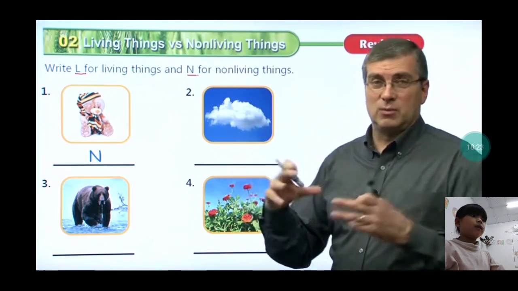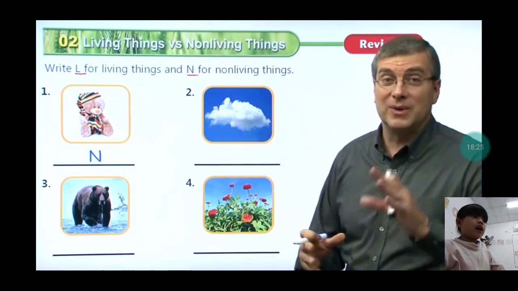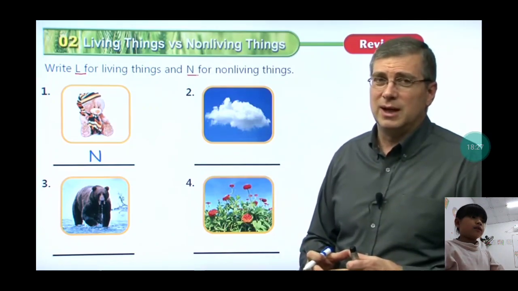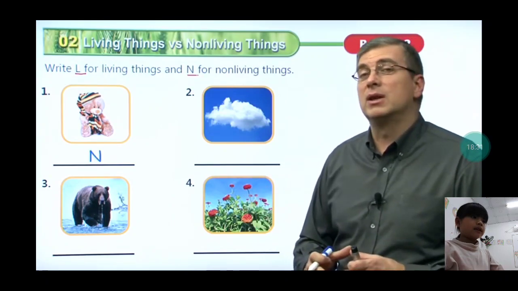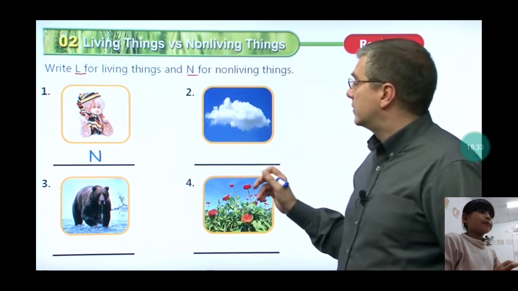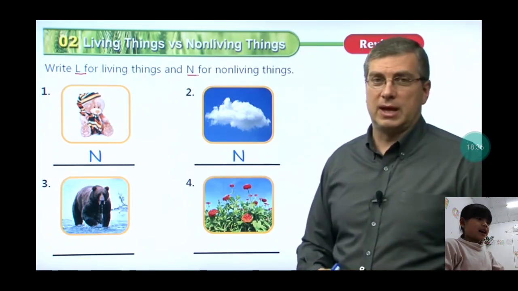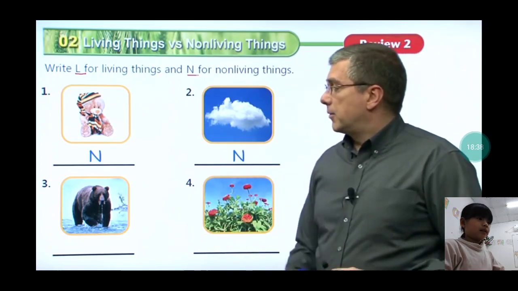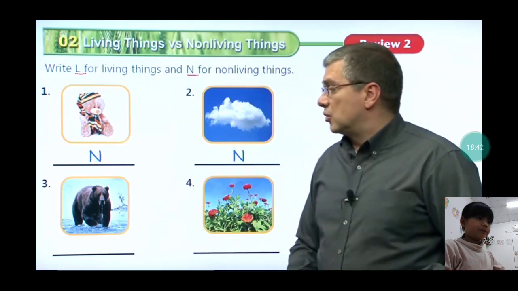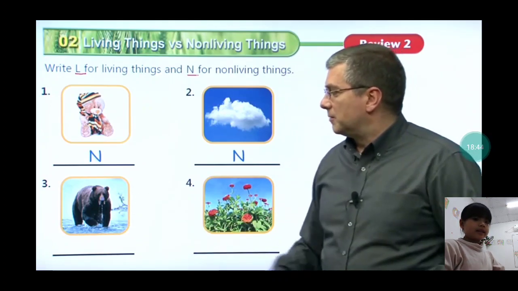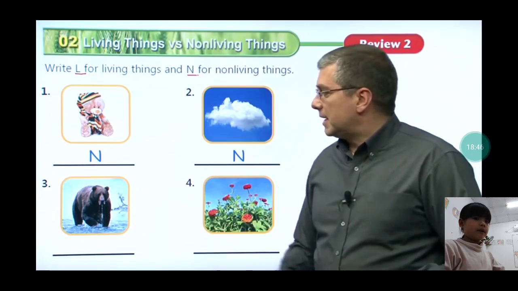That is all in the different kind. And we have that is N. Okay, you see that is N. Now in the sun, N. Now in the picture, okay, you can see that is a bear.